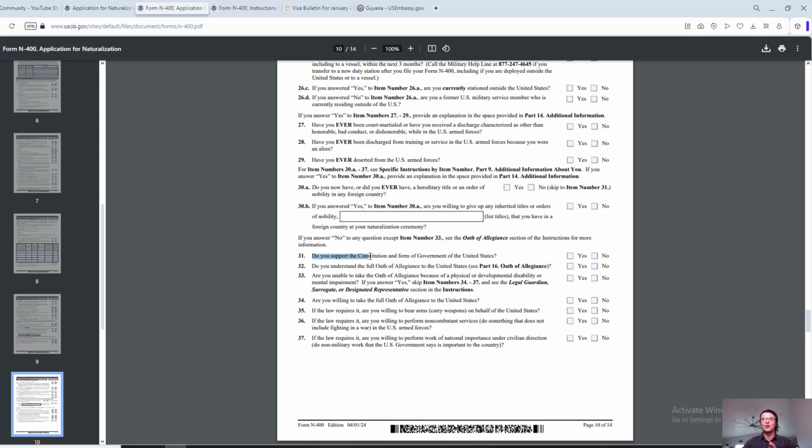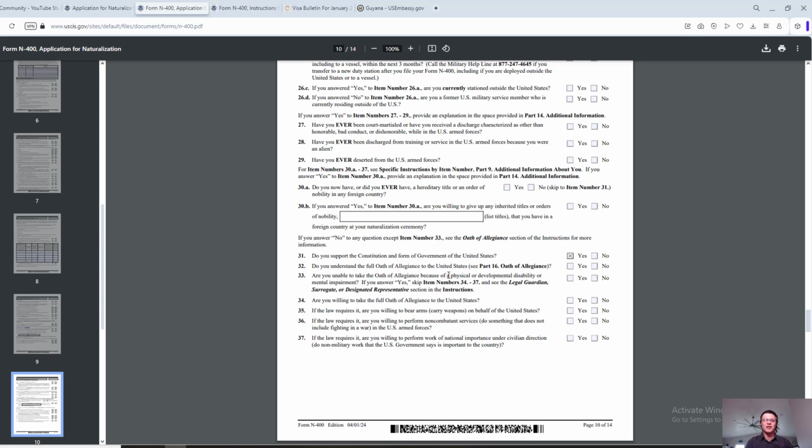Do you support the Constitution and form of government of the United States? All right. Make sure you read it carefully because not all of them are no. I hope you do support it. Otherwise, you shouldn't be applying for naturalization. So keep it in mind. Not everything here is going to be no. Most of them are going to be no, but some of them are going to be yes. So read through them. Do you understand the full oath of allegiance of the United States? Again, should be yes. Are you able to take the oath of allegiance?